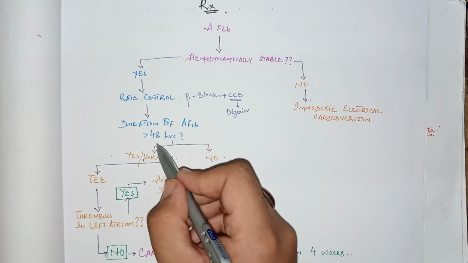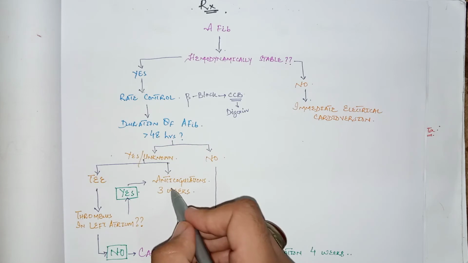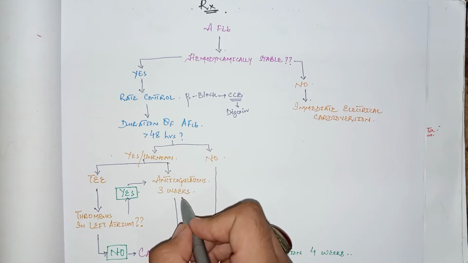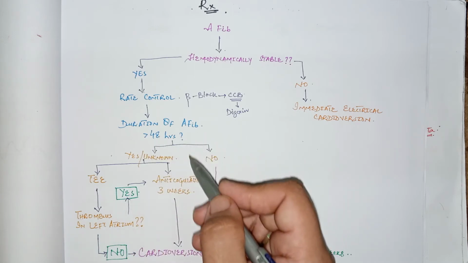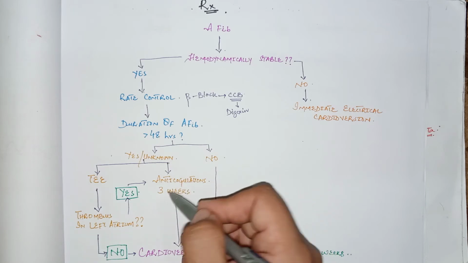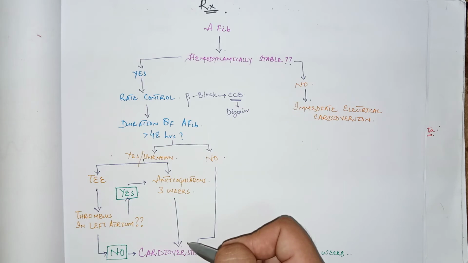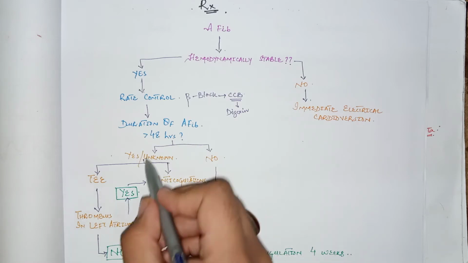So if the duration is more than 48 hours, if yes, then these patients need anticoagulant therapy. Usually warfarin is used if the duration is more than 48 hours, because of the increased risk of thromboembolism in these patients. So after the warfarin therapy, give IV heparin at the time of cardioversion, then cardioversion is performed, and then give the patient anticoagulation for 4 weeks after this technique.